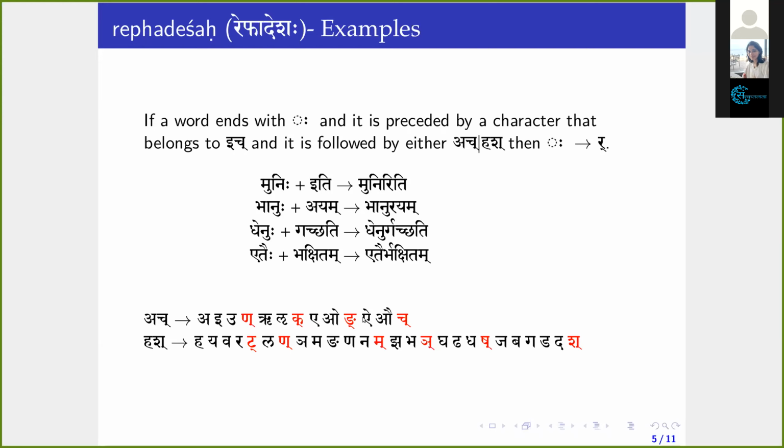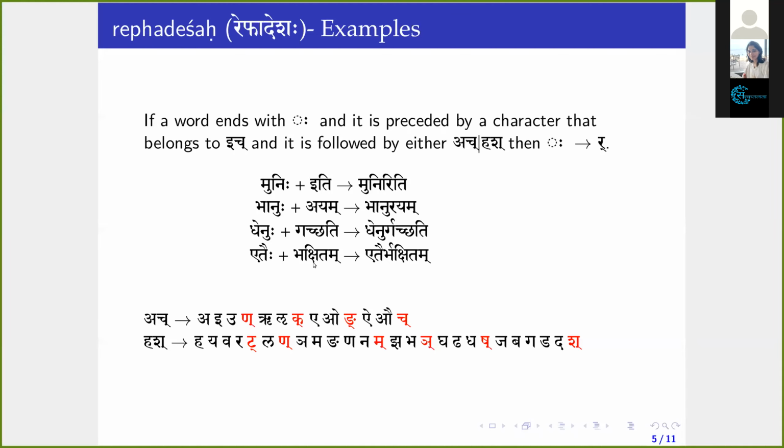I cannot see Gakara in Ach, so we have to see whether it belongs to Hush Pratyahara or not. Hayavarala Yamaganana Jabha Gadada Jabagadada. Here we can see Ga, which belongs to Hush Pratyahara. So the condition is satisfied. Now this Visarga changes to R. Dhenuhu gacchati will become Dhenur gacchati.